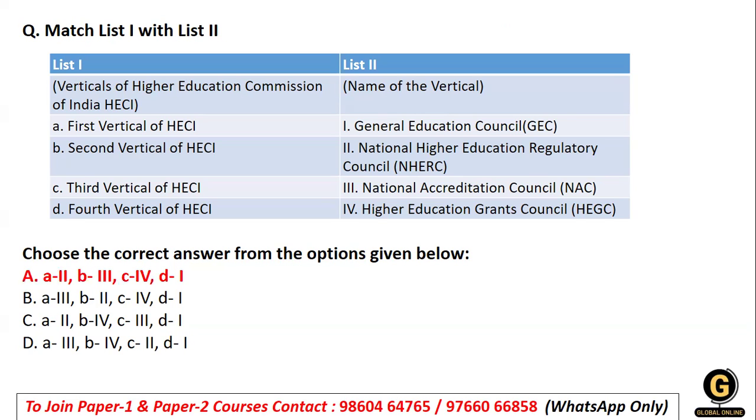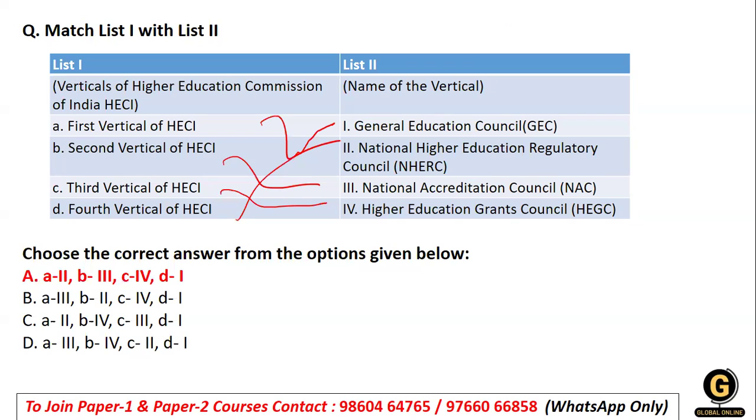So when we talk about the first vertical, it is the National Higher Education Regulatory Council. The second vertical is the Accreditation Council. The third vertical is the Higher Education Grants Council. And the fourth vertical is the General Education Council, right? I've explained everything. The regulatory council will have all the regulations with respect to the education sector.